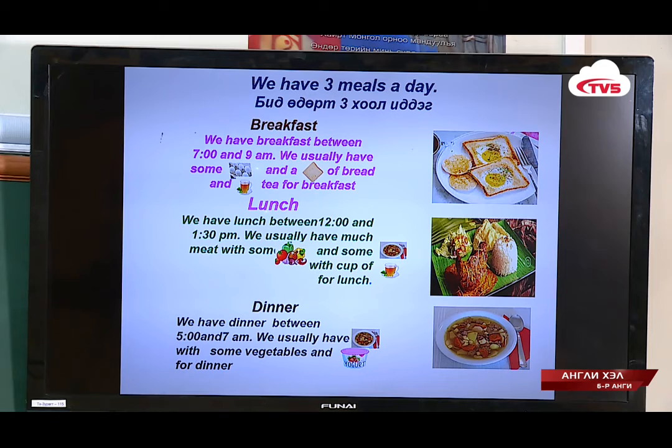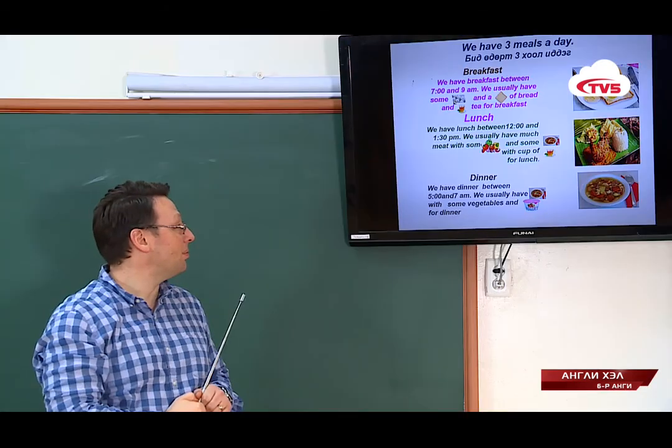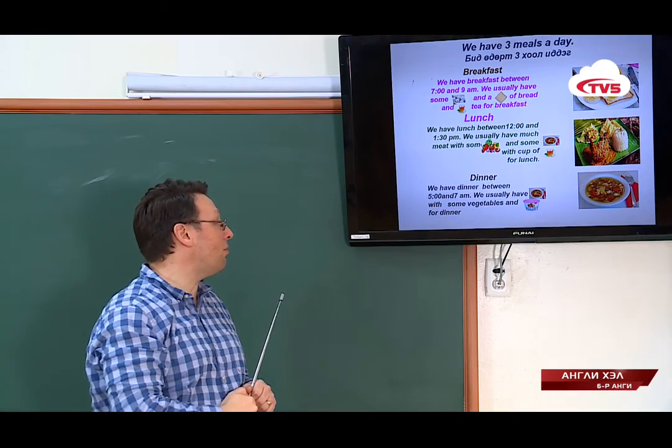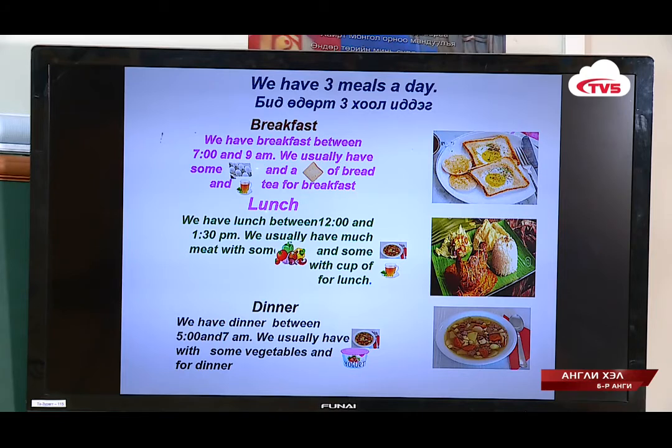Lunch. We have lunch between 12 and 1:30 p.m. We usually have much meat with some vegetables and some soup with a cup of tea for lunch. Dinner. We have dinner between 5 and 7 p.m. We usually have a bowl of soup with some vegetables and yogurt for dinner.